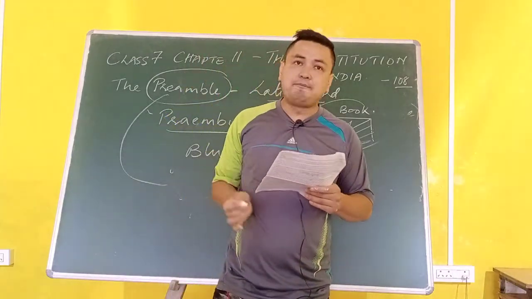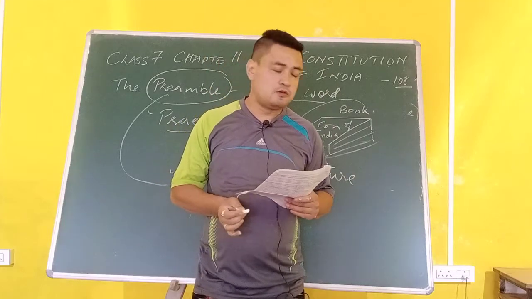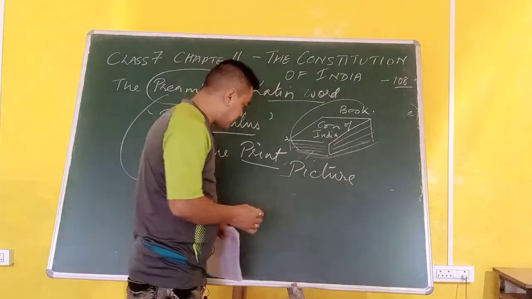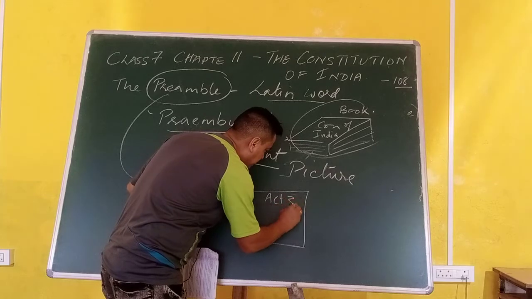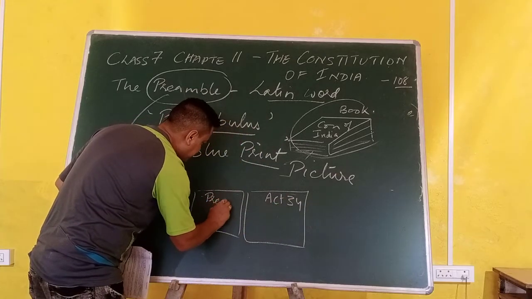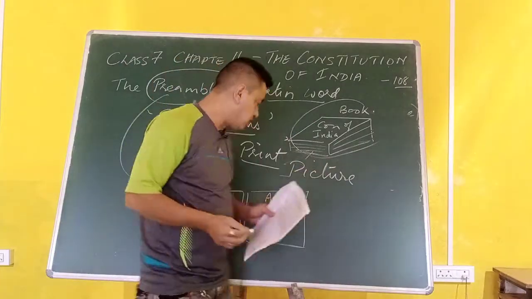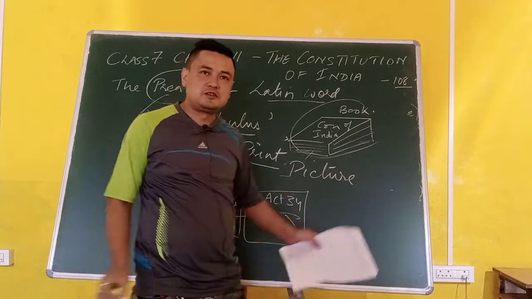For example, in each act there is a preamble. Let's say there is an act, act number 34. Before this act you have a preface. This preface is called the preamble. Whatever is written in this act is actually told in the preface.